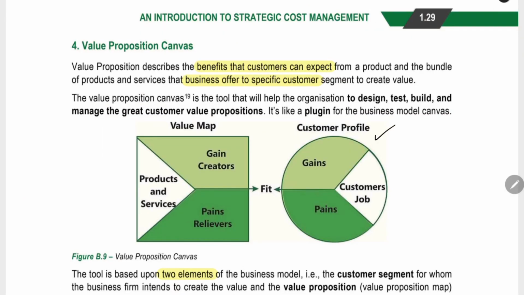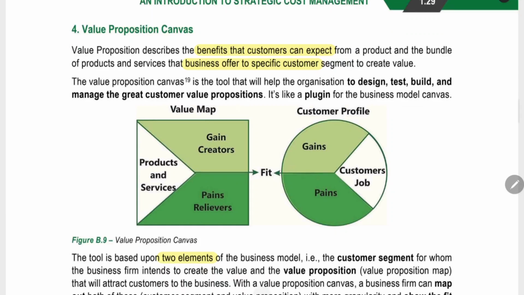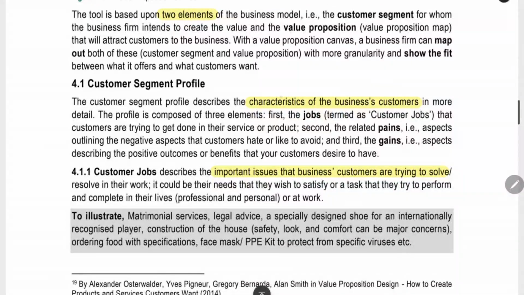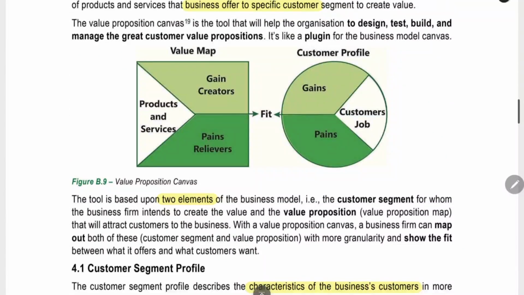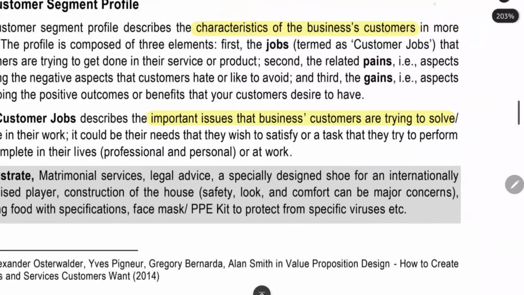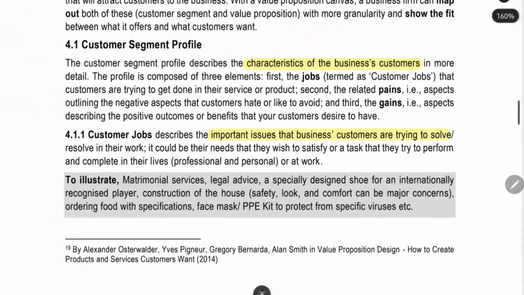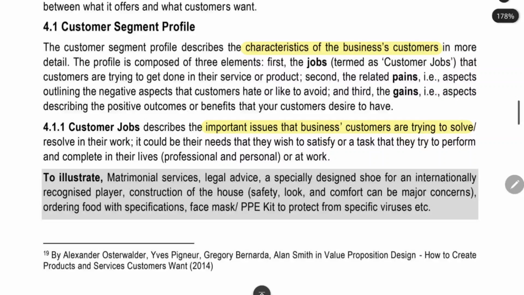First, we can understand the customer profile. We can understand the problem of the customer. After that, we can see how we are providing the solution to the customer. The customer segment profile describes the characteristics of the customer. In this, the first element is the customer job. Customer job means the problem of the customer. It describes the important issues that the business's customers are trying to solve. We are going to solve this problem only. The problem is called the customer job. That is the task which you are going to perform for the customer.